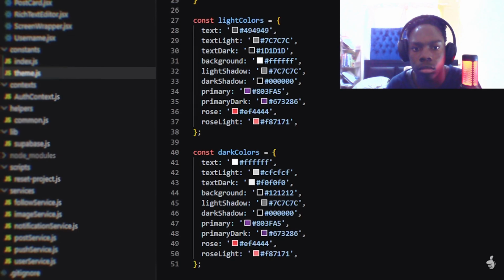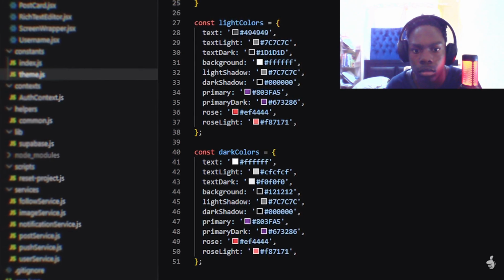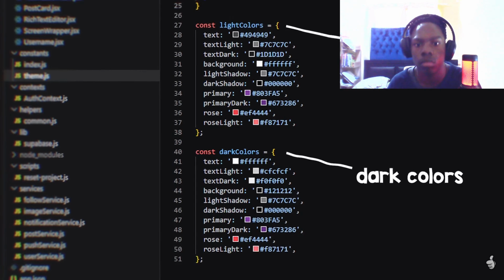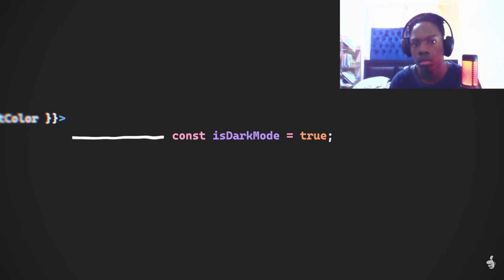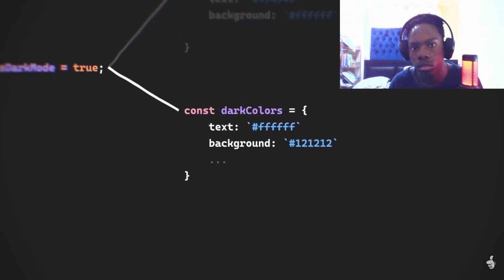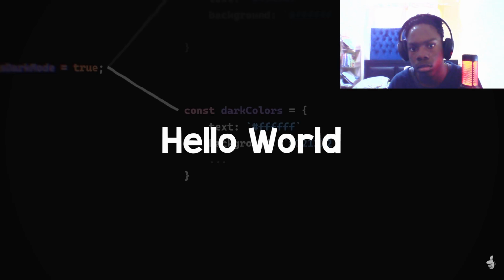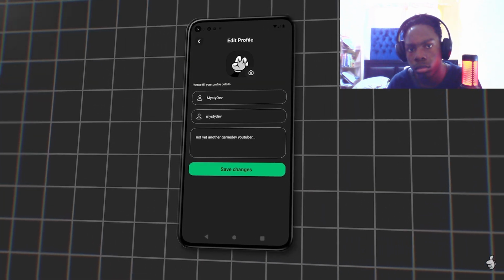What I can do is separate all the variables into two constants, light colors and dark colors, and then add an isDarkMode boolean. When referencing a variable, it first checks the boolean to determine which color palette it should grab the hex code from, and only then it applies the color. And now dark mode is fully functional.